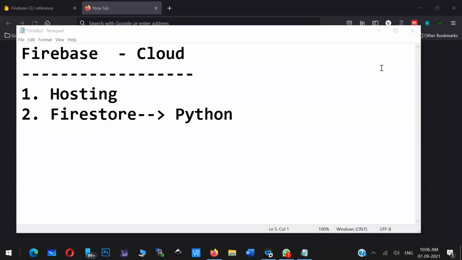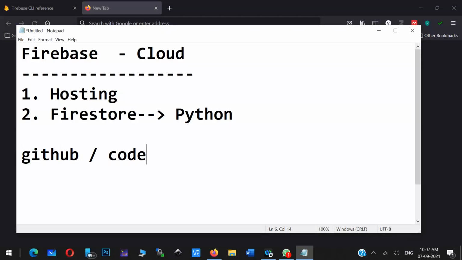That is basically the hosting. So how to do hosting in Firebase? Hosting means the deployment of your web application. Till now we have deployed applications in GitHub. So we are familiar with GitHub deployment. You just have to commit your code in GitHub, store the static pages, and enable the pages.